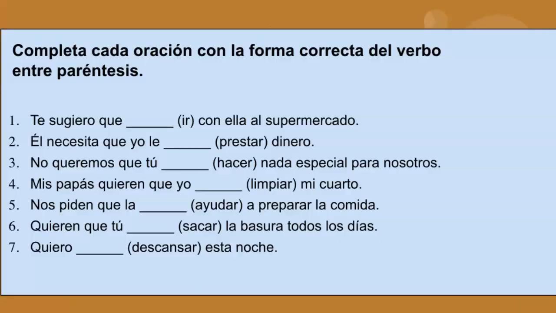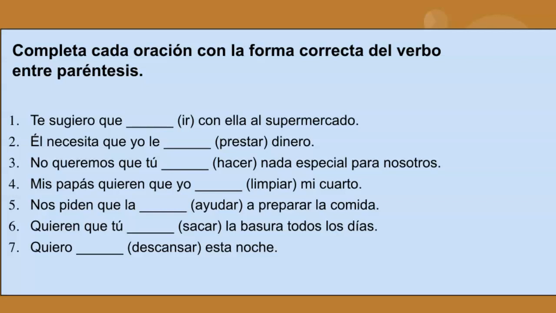Here's a couple of examples I want you to try. Basically, what you have in each of these sentences is your main clause provided, and you also have your connector. You'll notice in these sentences we're using the word que, meaning that, as our connector, and then you're given a verb in the infinitive form. Your job is to write down these sentences, these examples, but I want you to go ahead and conjugate that verb in parentheses in the present subjunctive tense. And if you also want to write the English meanings out to the side, you can, because these will serve as examples for you.